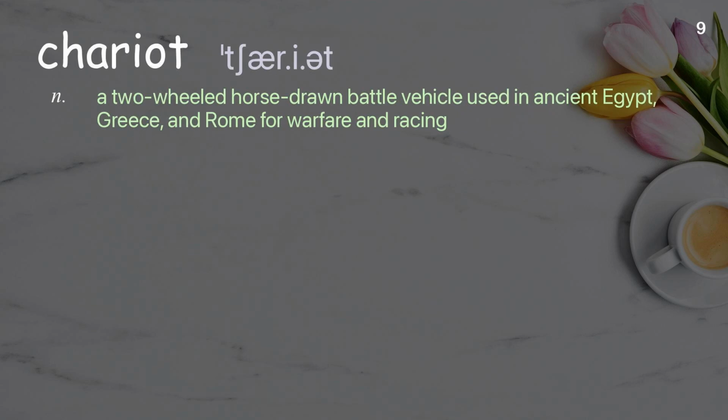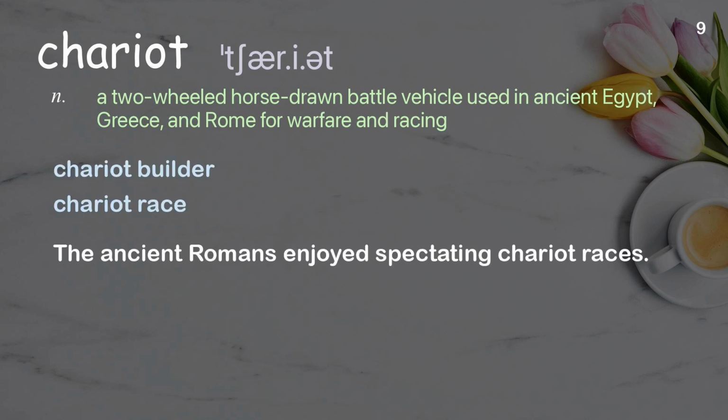Chariot. A two-wheeled horse-drawn battle vehicle used in ancient Egypt, Greece, and Rome for warfare and racing. Examples: Chariot builder. Chariot race. The ancient Romans enjoyed spectating chariot races.